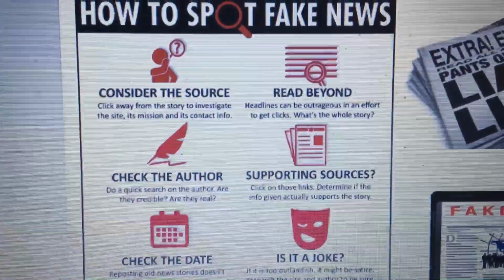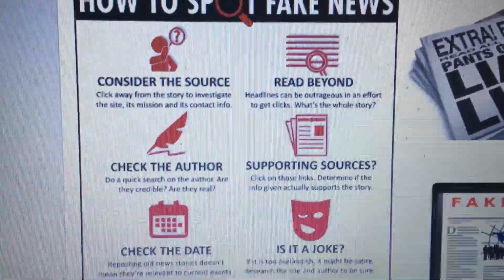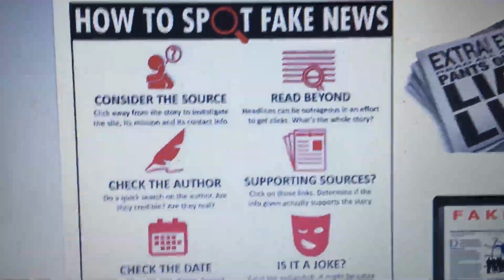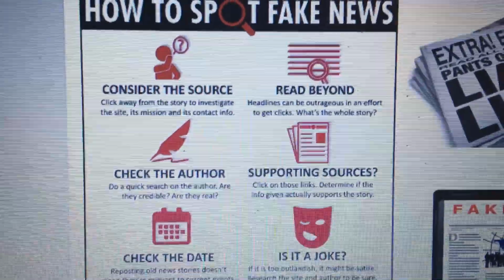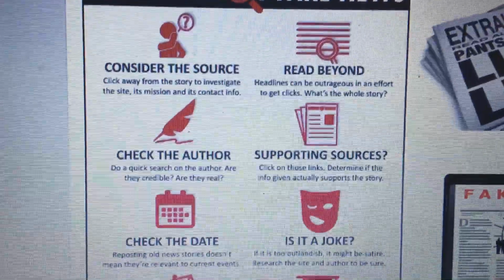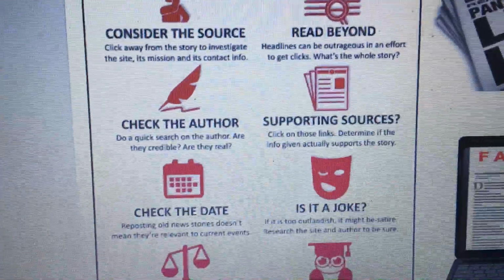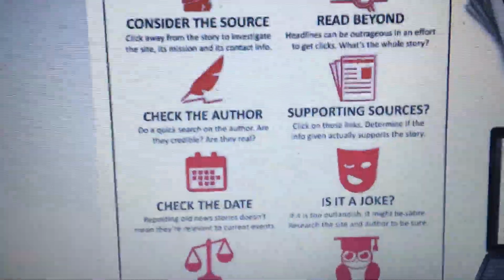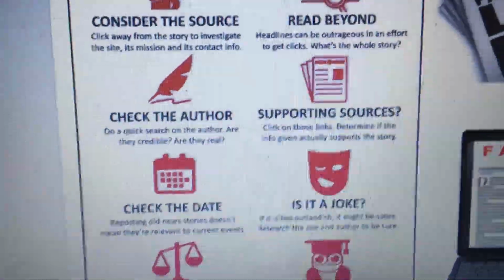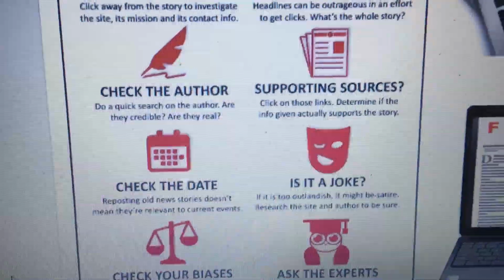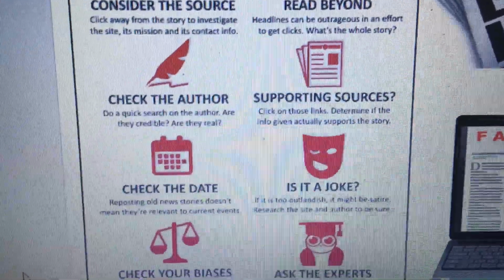Read beyond the headlines, clickbaiting. So headlines can really open the door for some things that will grab your attention, and then you open it up and it has absolutely nothing to do with the topic whatsoever. Check the author. Again, author credibility important. Supporting sources. Click on those links. Determine if the information given supports the story or not.